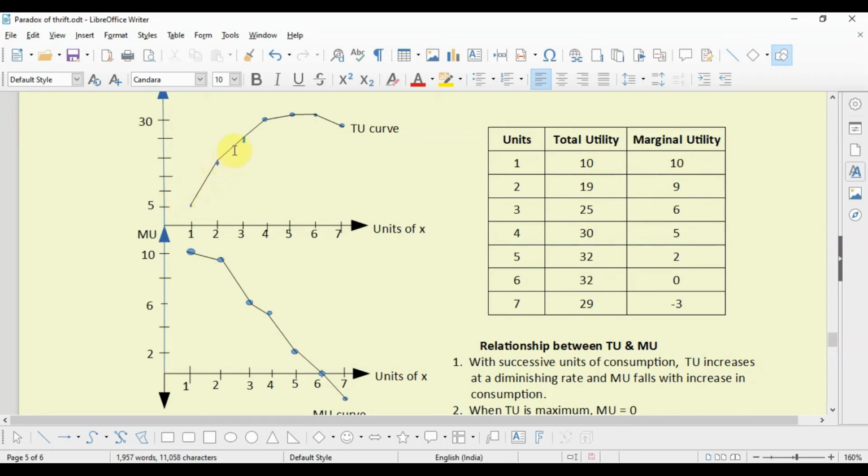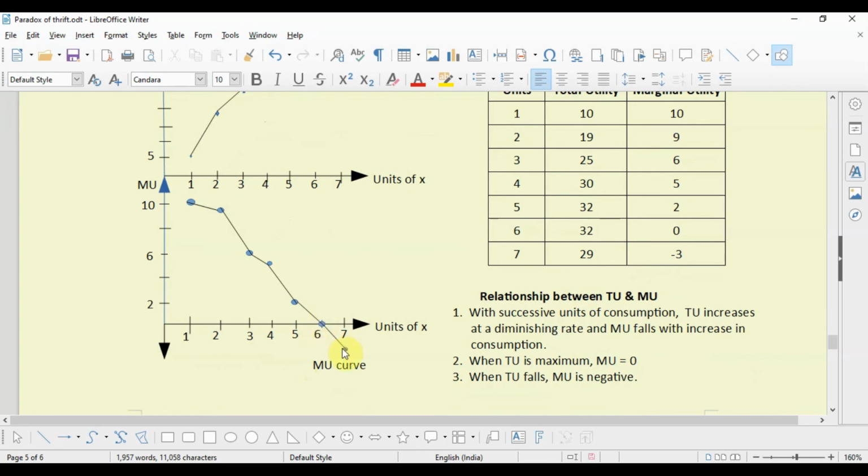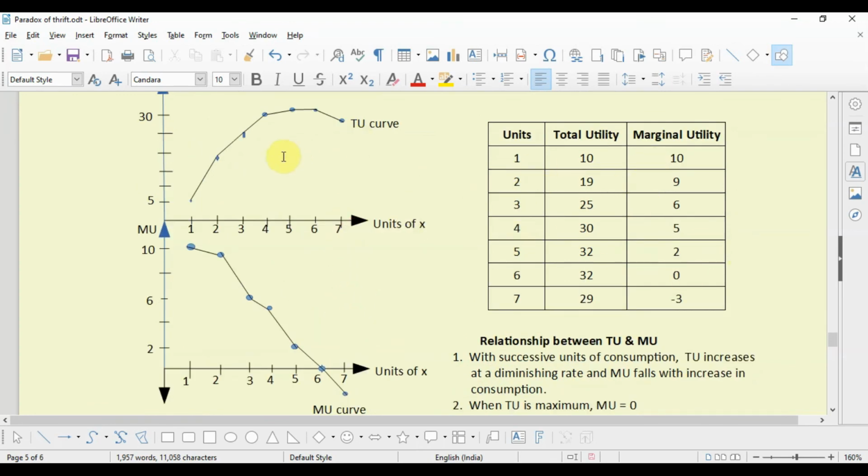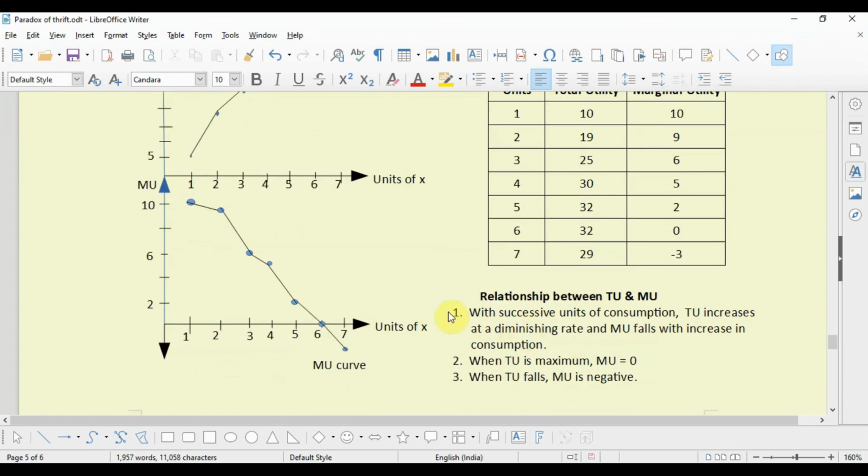When total utility is maximum, for the sixth unit it is 32, marginal utility equals 0. When total utility decreases, that is from 32 it becomes 29, marginal utility is negative. See, it is negative.